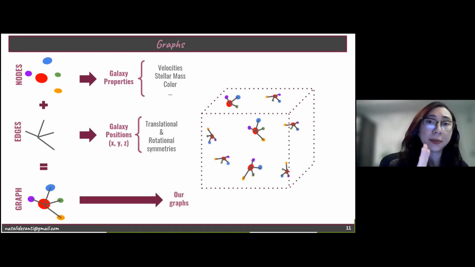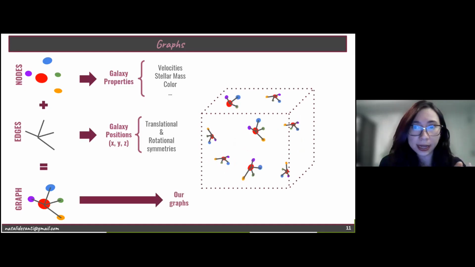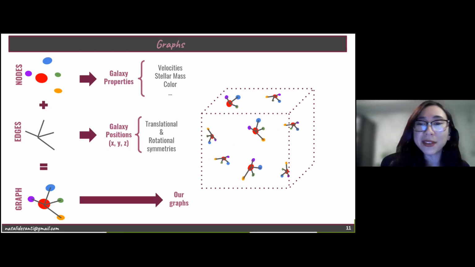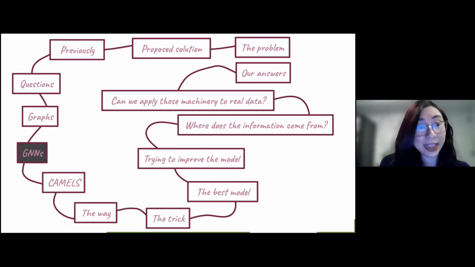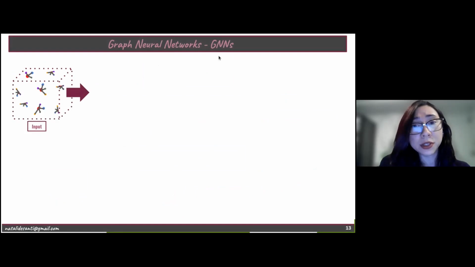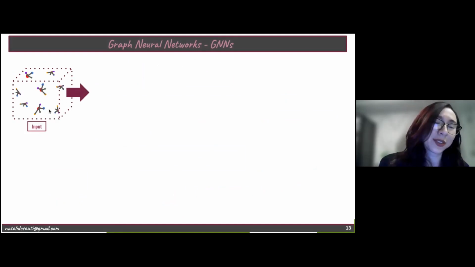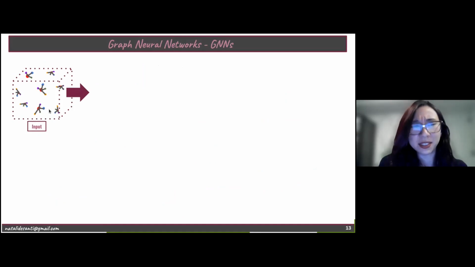So right now, we know what graphs are, and in this work, each one of the boxes of the hydrodynamic simulations is going to be translated into one graph. So one box, one graph, and here you can see a representation of one graph. And then it's time to talk about GNNs. Graph neural networks, or GNNs, are going to be fed with our graphs, our galaxy catalogs translated into graphs.